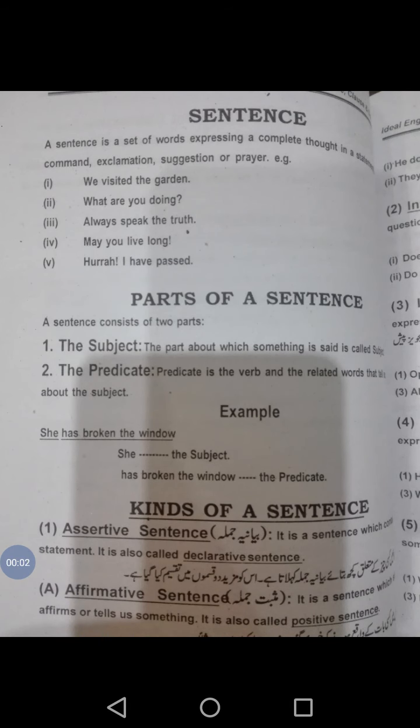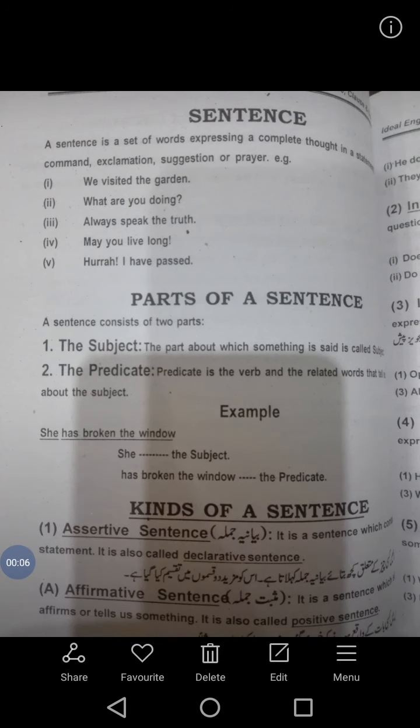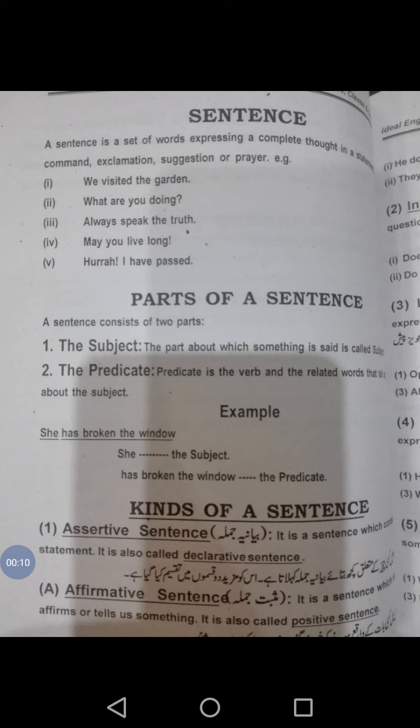Okay, today we are going to discuss sentence. A sentence is a set of words expressing a complete thought in a statement, question, command, explanation, suggestion, or prayer.